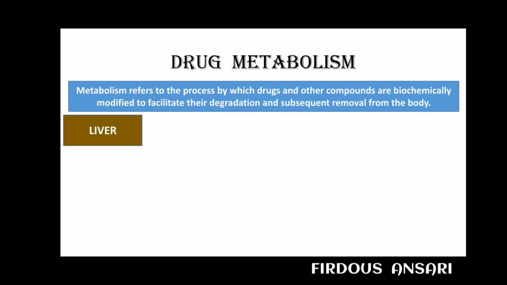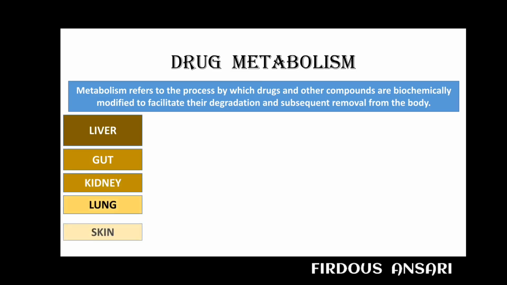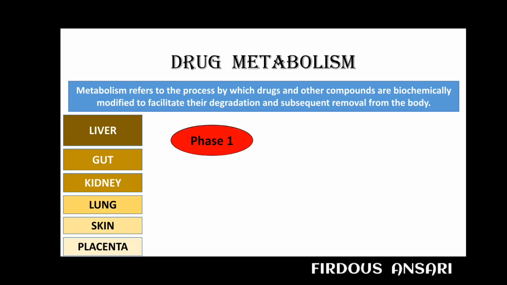The liver is the principal site of drug metabolism, although other organs such as gut, kidney, lungs, skin and even placenta are also involved in this metabolism process. Drug metabolism consists of phase 1 reactions such as oxidation, reduction and hydrolysis, as well as phase 2 reactions which principally involve conjugation of the drug with substances such as glucuronic acid and sulfuric acid.